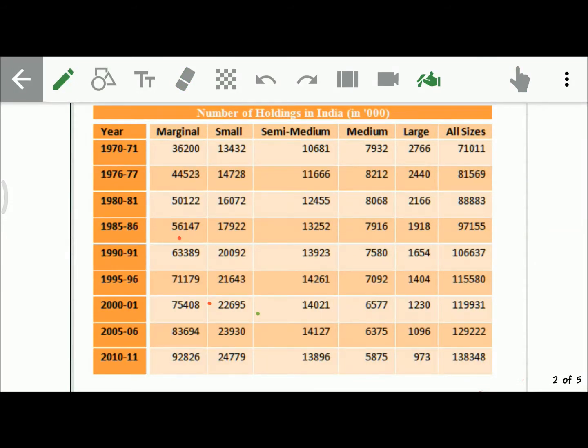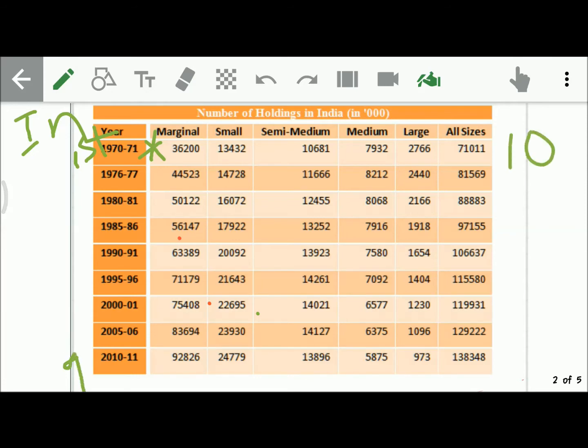Friends, in India, the first agriculture census was conducted in 1970-71. It is important. Remember that the first agriculture census was conducted in 1970-71. Later, it was conducted every 5 years. First was 1970-71, then second, third, fourth, fifth, sixth, seventh, eighth, and ninth. The ninth was of 2010-11.